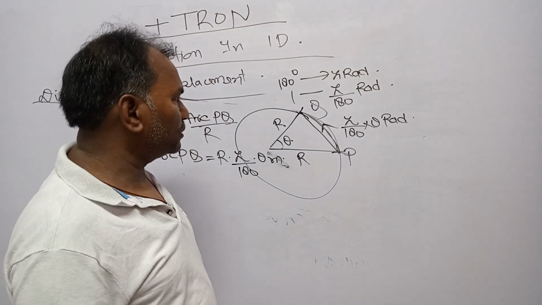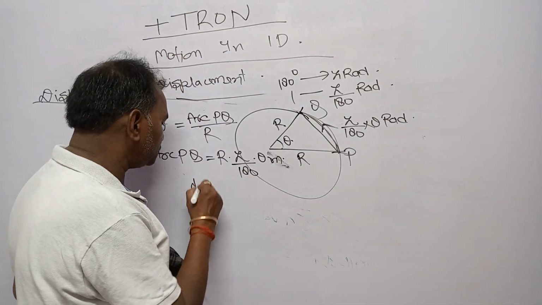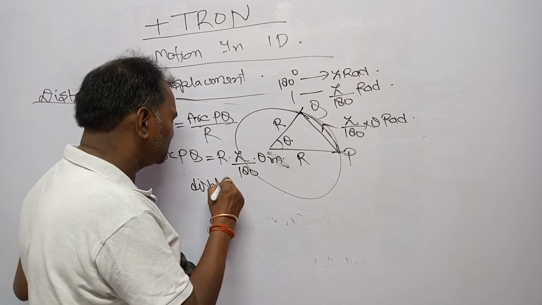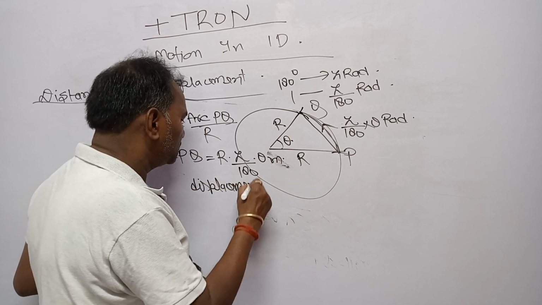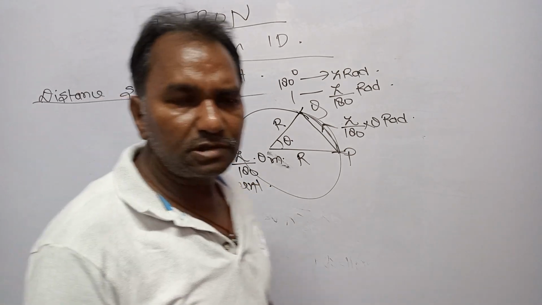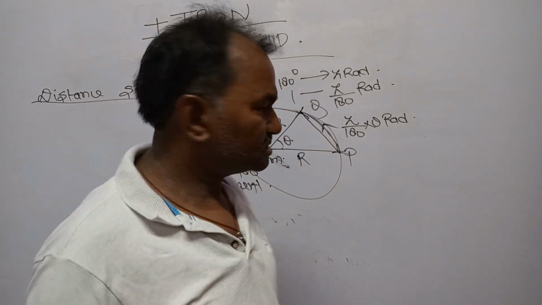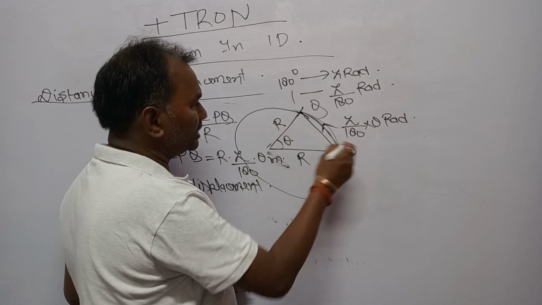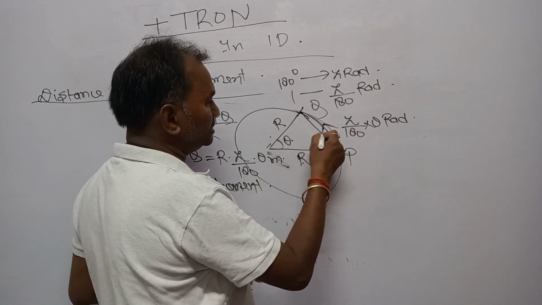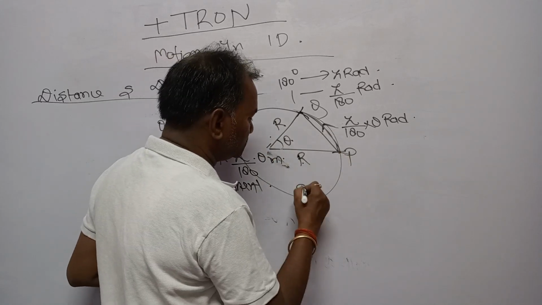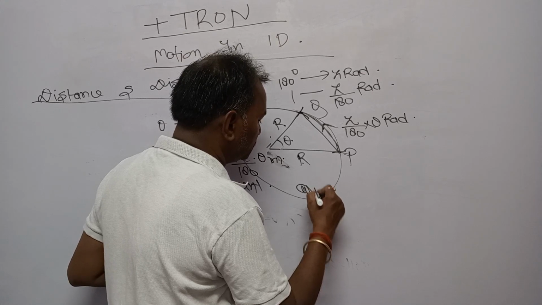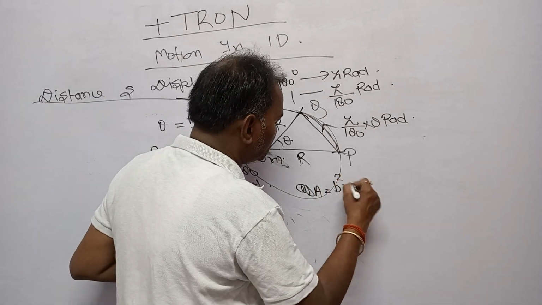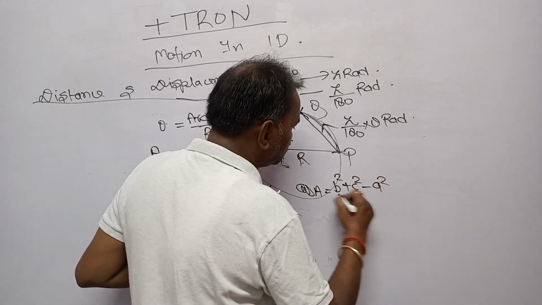Now, how can you find out the displacement? You can find the displacement by many methods. One method is to apply the cosine law. If it is triangle A, B, C, then cos A equals B square plus C square minus A square over 2BC.